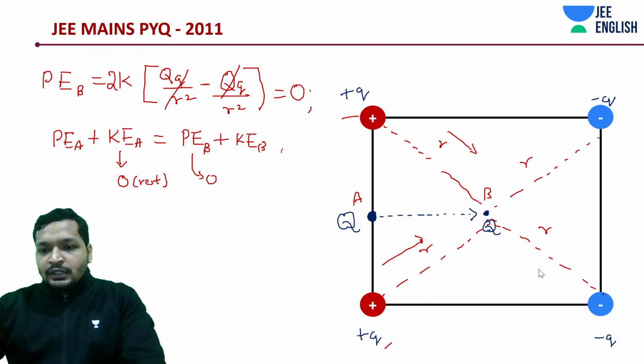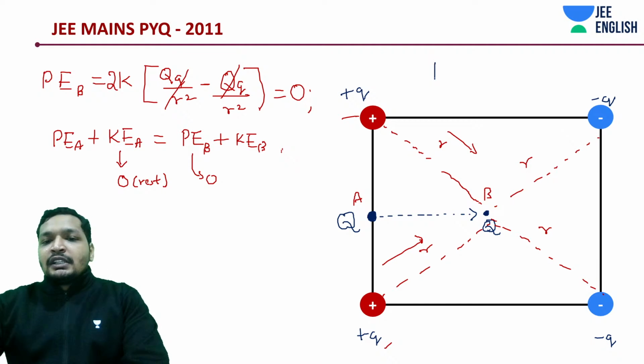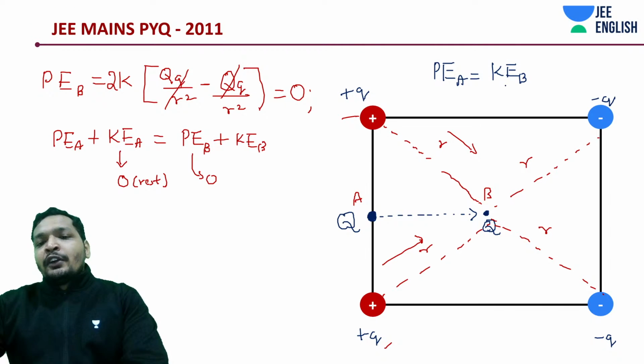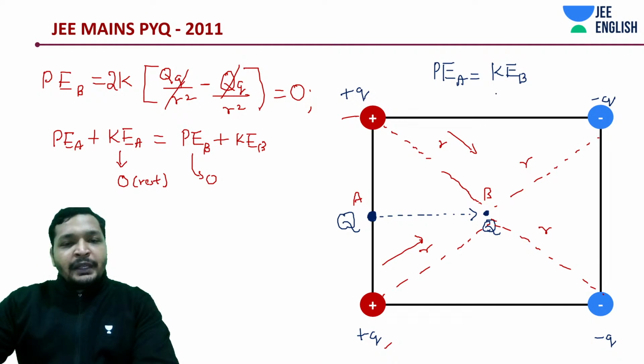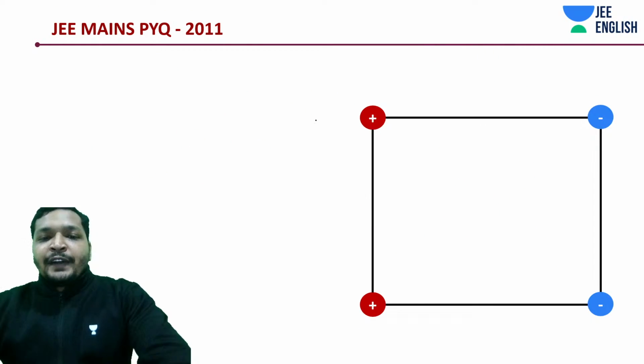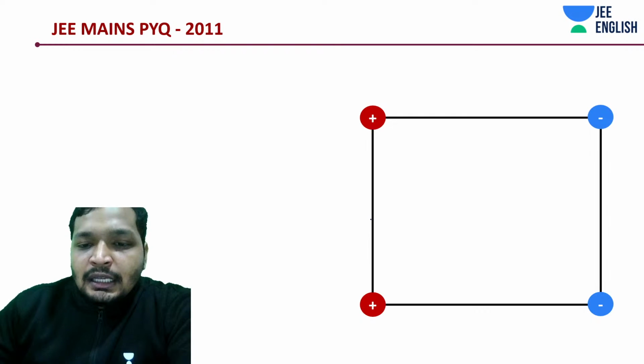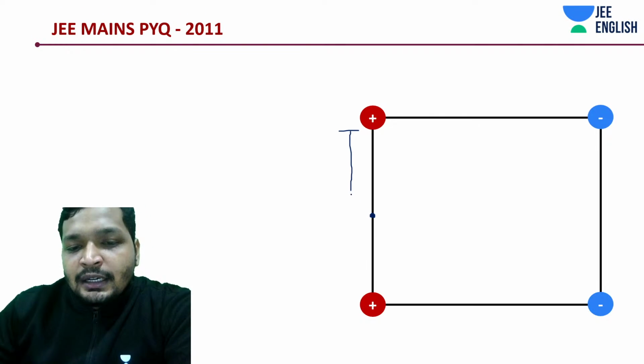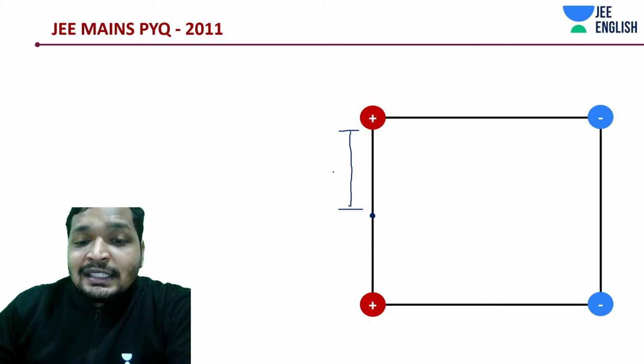It says that potential energy at point A is equal to kinetic energy at point B. So if you find the potential energy at point A, kinetic energy at point B is done. So let's find the potential energy at point A. It's a mathematical question, nothing more complicated, nothing easier than this.